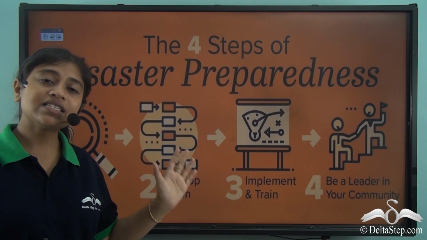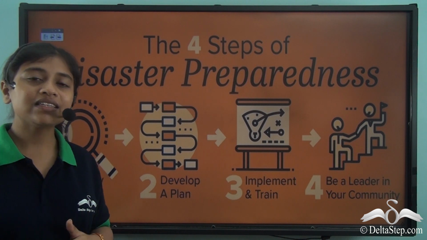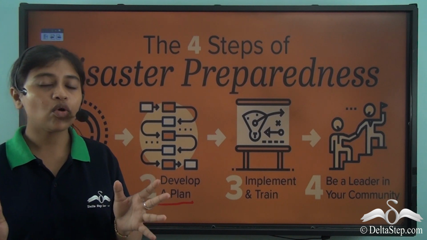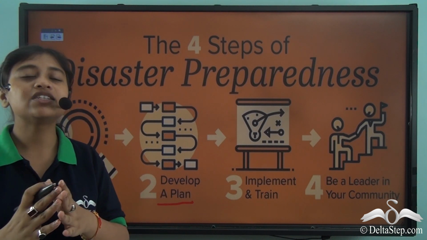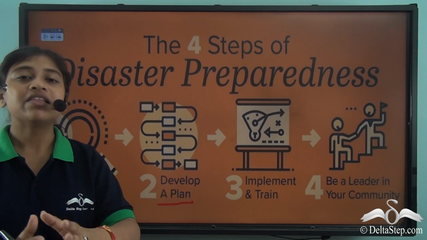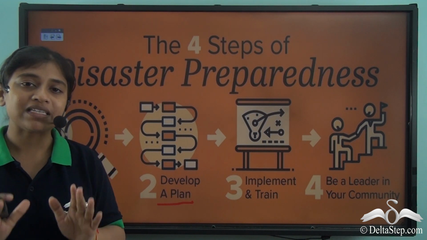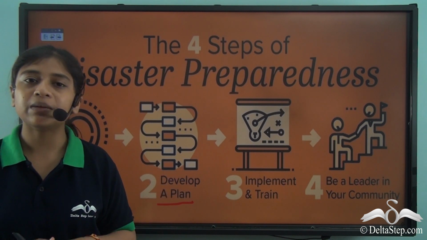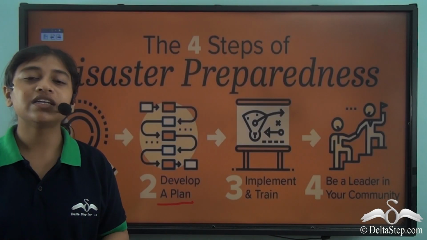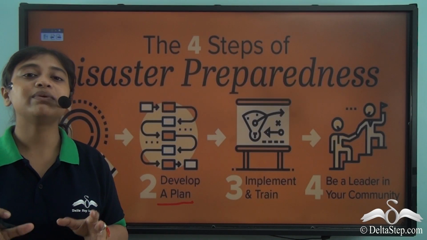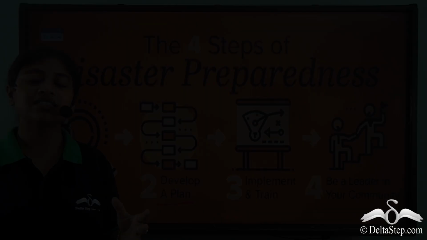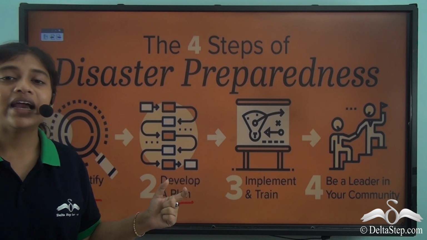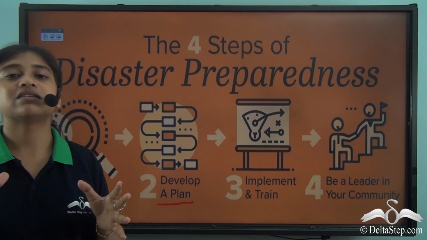Now, once the risks have been identified, the second important step is the development of the plan. So now that we know what could be the probable risk, we need to set a proper plan that will help us reduce or mitigate the effects of any disaster. So development of a plan is very important. This requires proper knowledge and expertise so that the resources could be allocated wisely in the places that require help and resources the most.